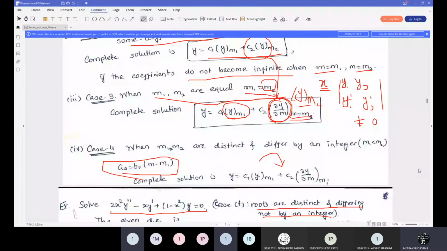I get both of them to be infinity. Both of them are infinite, p of x and q of x. So that means what? They are singular points. Yes. Then further computation you have to do, no? Yes, for x regular, you do it in 2 minutes. What about you, Janvi?